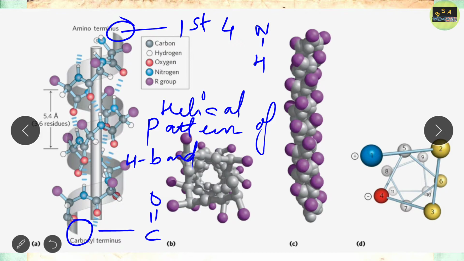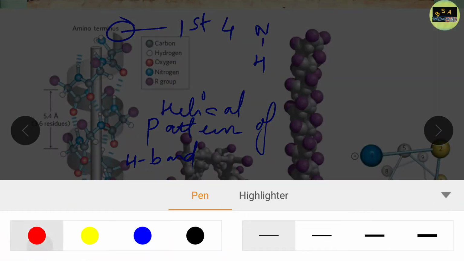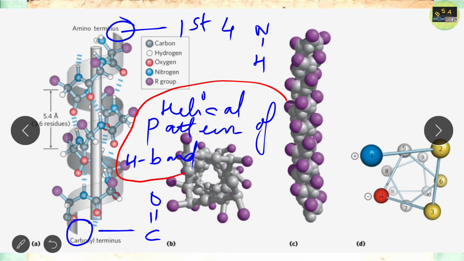Just note it down. Remember these things: the first 4 NH of the amino terminal and the last 4 CO of the carboxyl terminal do not participate in hydrogen bonding in the helical pattern of alpha helix. Remember this. So what happens to the first 4 NH and last 4 CO?